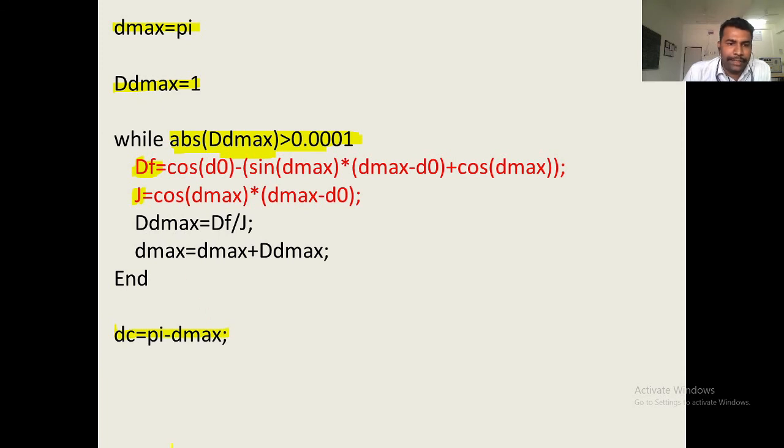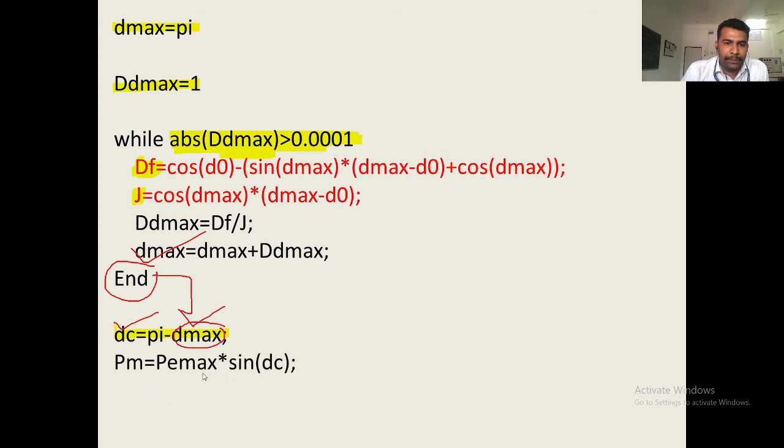Once you find the required value of d max, the loop will end and the program flow will move towards this point. So, up to this point you have found d max, and you find the critical clearing angle DC by pi minus d max. You will get delta 2, or you can say the critical clearing angle DC.